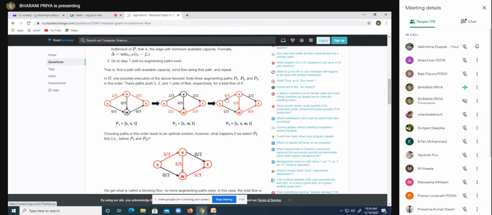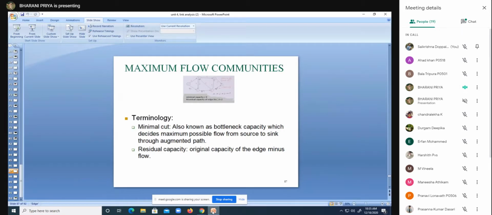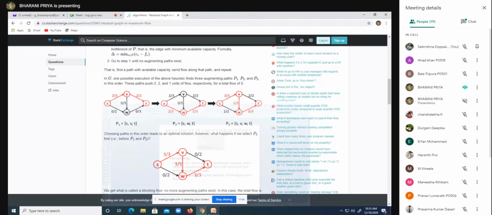Try to understand this. Ma'am, min cut because of the first path, ma'am. Yes, I'll show again. I'll show the definition of min cut: bottleneck capacity, which decides the maximum possible flow from the source. So here, though you have a maximum flow of 3, the residue is 1. So the maximum flow will become 1 here.